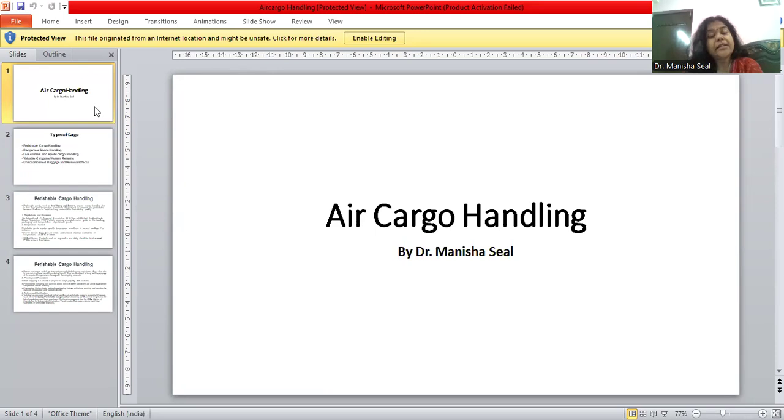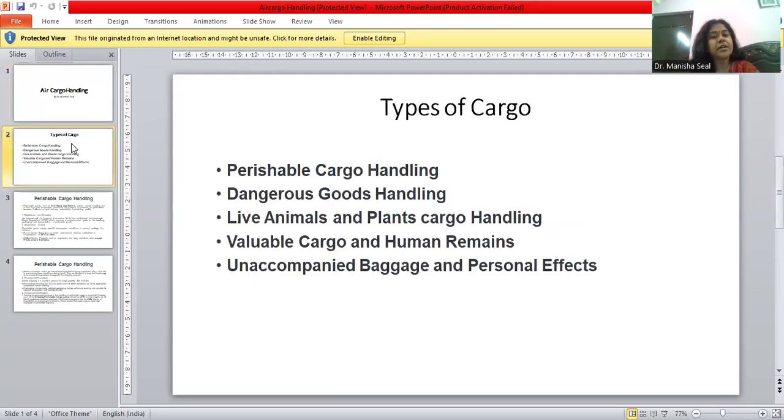If you remember, in the last video, I was talking about air cargo, different types of air cargo. In this video, we will be discussing cargo handling, different types of air cargo handling. Specifically in this video, I'll be talking about a specific type of air cargo handling.